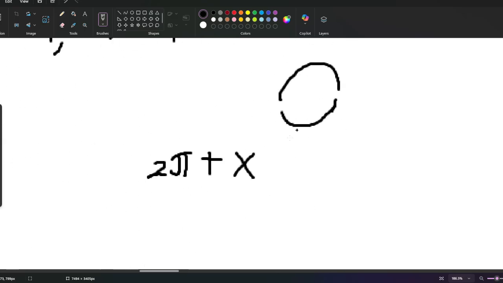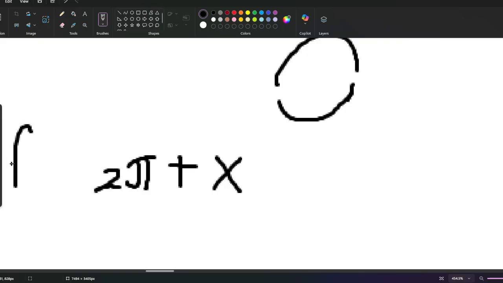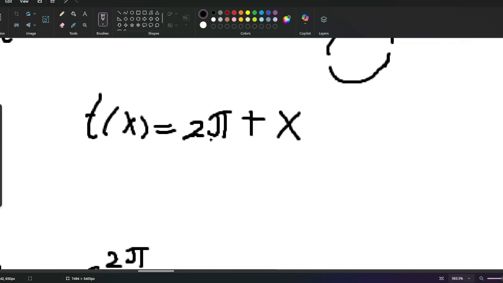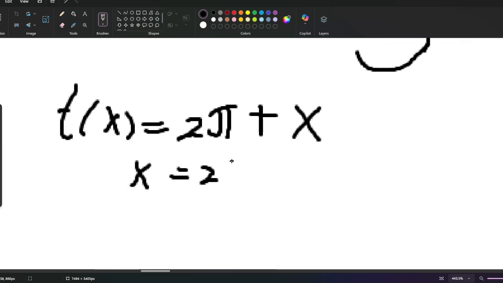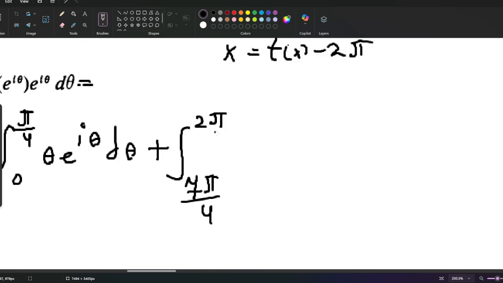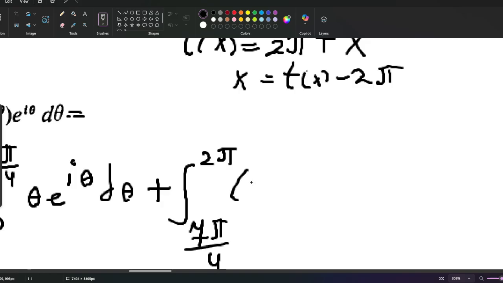Now we have to map it back. So some mapper, let's call it t of x, is going to be equal to this. Now let's find the inverse. X is going to be equal to t of x minus 2 pi. Right, so what we have here is 2 pi minus theta times e to the power of i theta d theta.